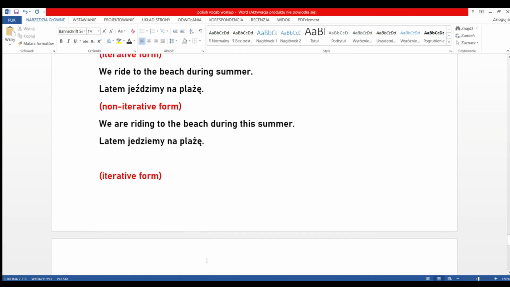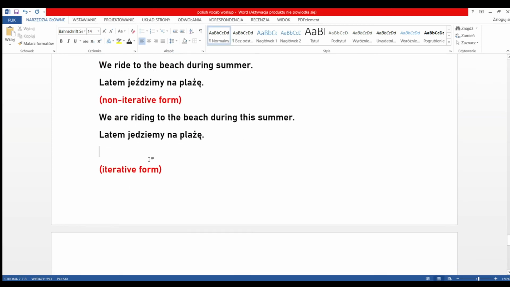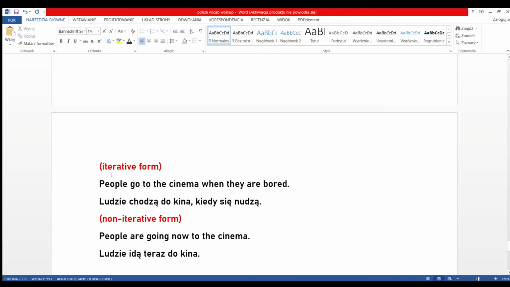Okay. So another iterative form. People go to the cinema when they are bored. This is a known fact, okay? So ludzie chodzą do kina, kiedy się nudzą. So here it's an iterative form. Why? Because we are saying chodzą do kina. It means they usually go there when they are bored. Kiedy się nudzą.